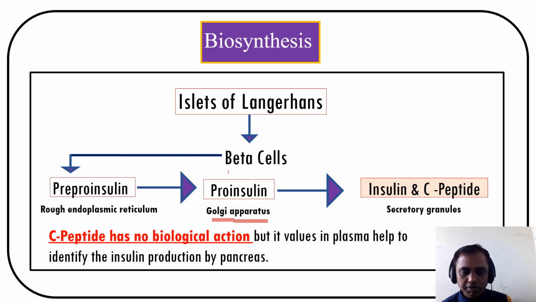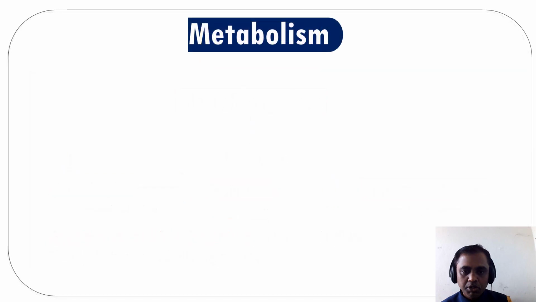So here, things to remember is C-peptide has no biological action, but its value in the plasma helps to identify the insulin production by the pancreas. So this C-peptide will not perform any biological function, but the amount of C-peptide helps to identify the amount of insulin in the pancreas. That will be very important in the investigations to differentiate whether it is type 1 or type 2. Let us study metabolism.